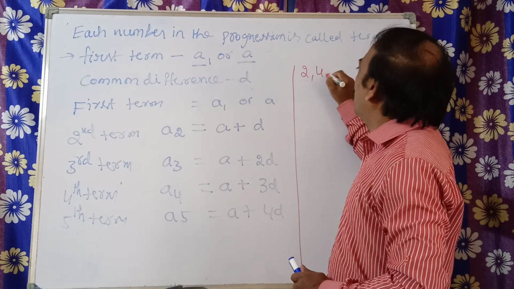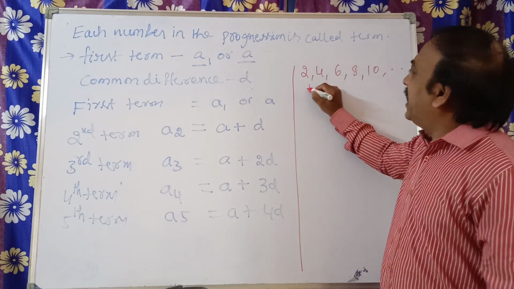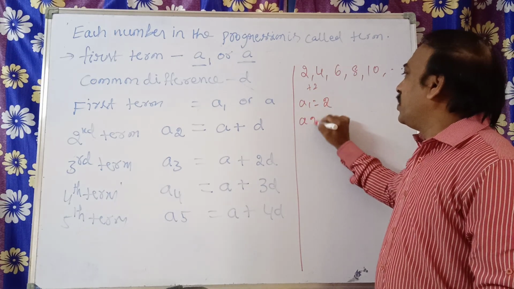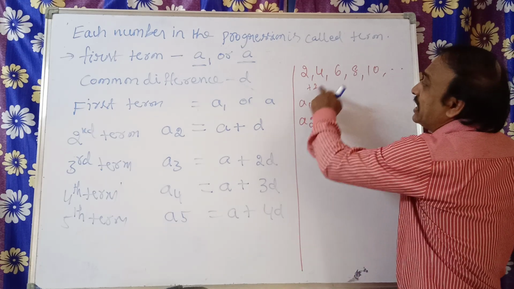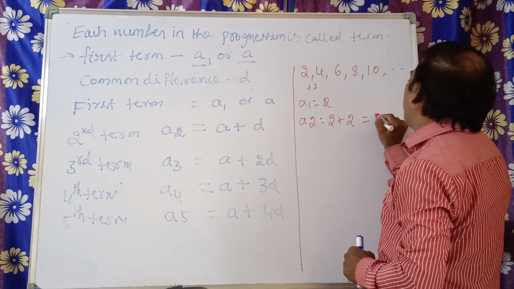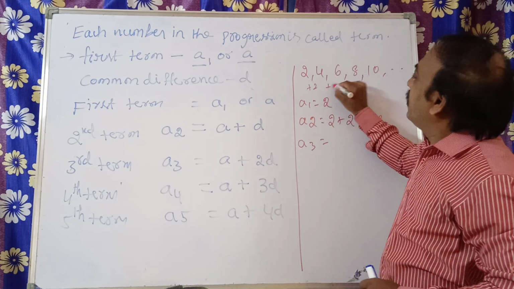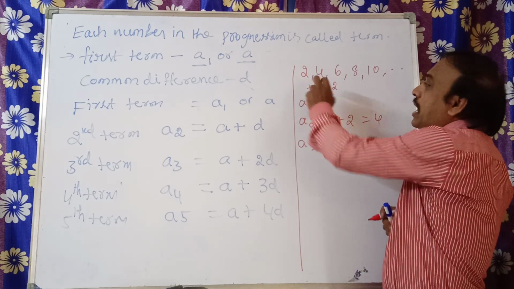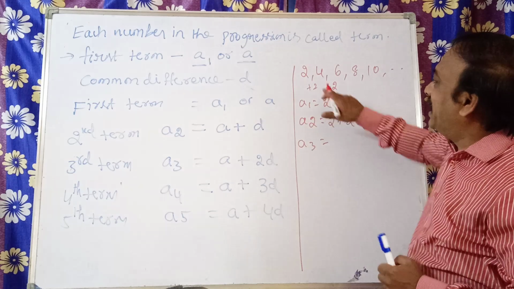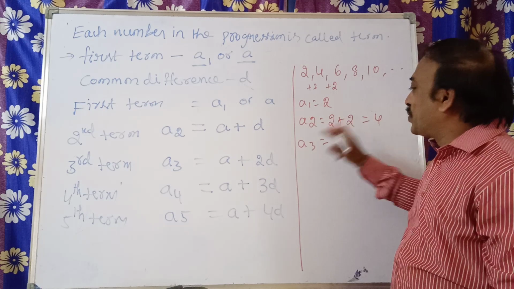Suppose, with a small example, 2, 4, 6, 8, 10 and so on. See here how much I added? Plus 2. What is the first term? A1 is equal to 2. A2 is equal to 2 plus 2, that means the first term plus the constant value 2, which is equal to 4. Now A3, you see 6. Here from the first term 2, how many times are you adding that fixed value to obtain the third term? Yes, 2 times you are adding. That's why A plus 2D.